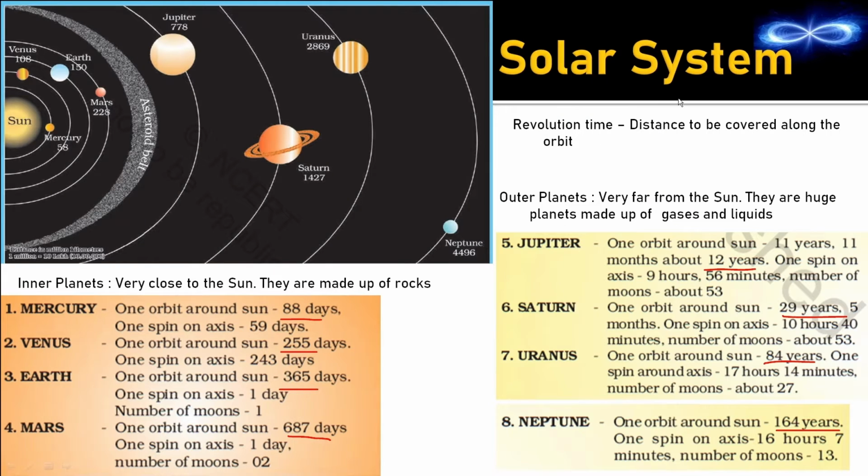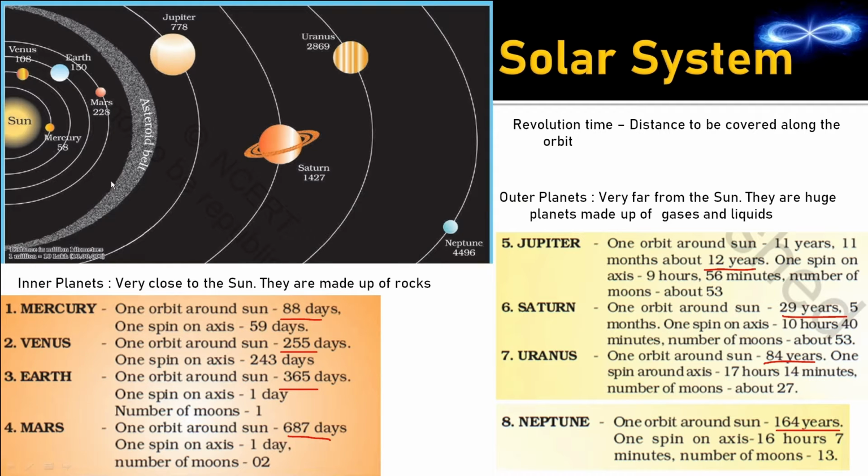Solar system in detail. So, Sun is at the center. Then we have got the 8 planets. Remember this in the correct order. It is important for your MCQ. So, what is the order? Mercury, Venus, Earth, Mars, Jupiter, Saturn, Uranus and Neptune. This is the order. Order is important.